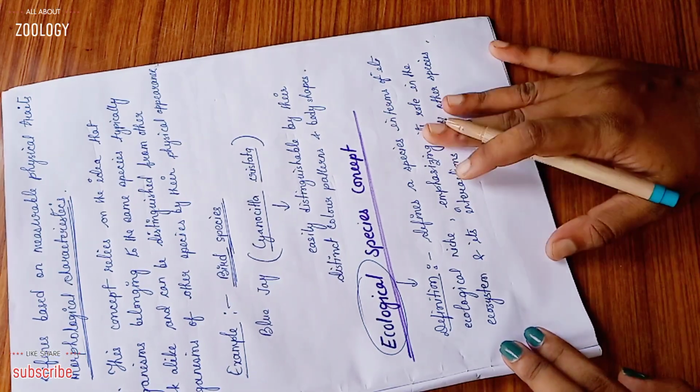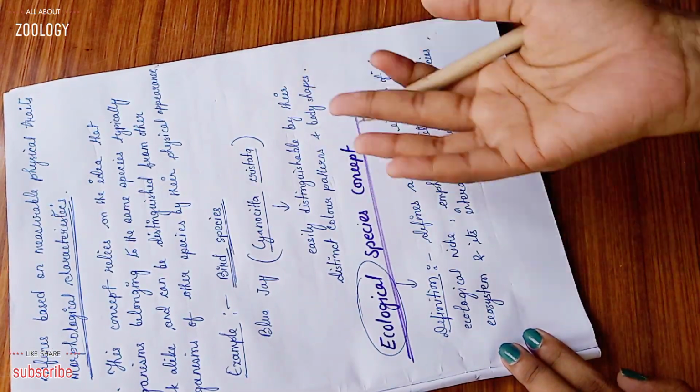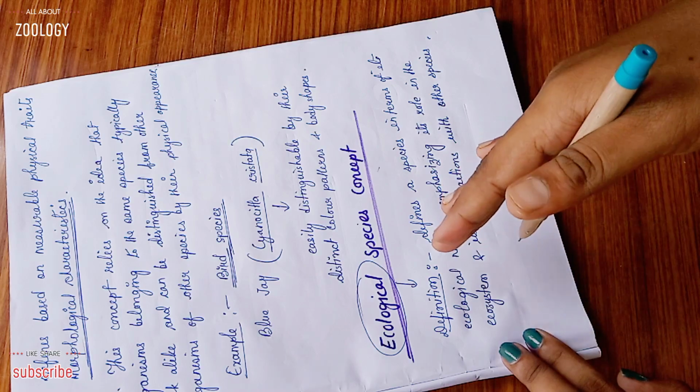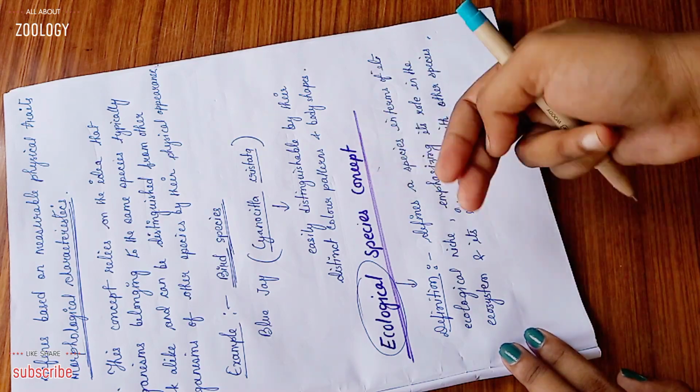Okay, this concept focuses on how a species interacts with its environment, including its habitat requirements, resource use, and ecological relationship.